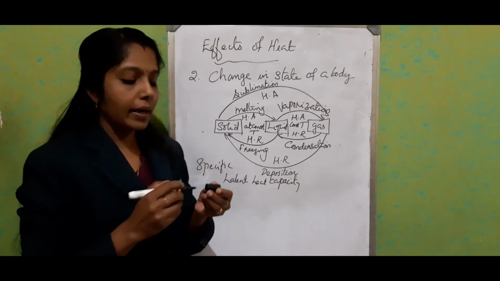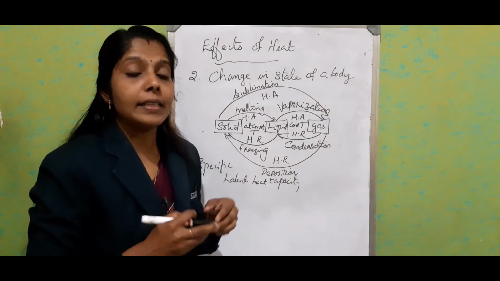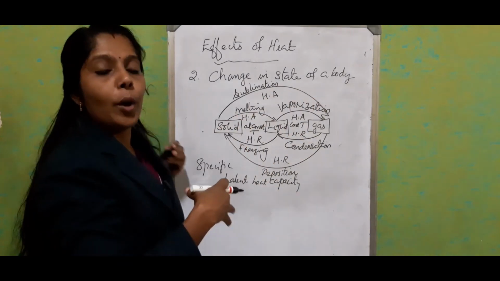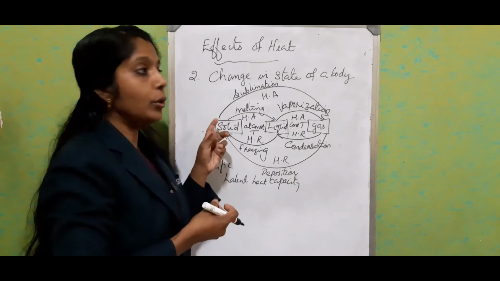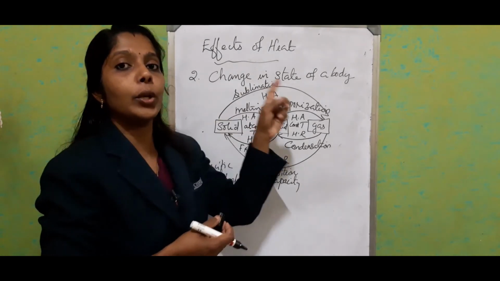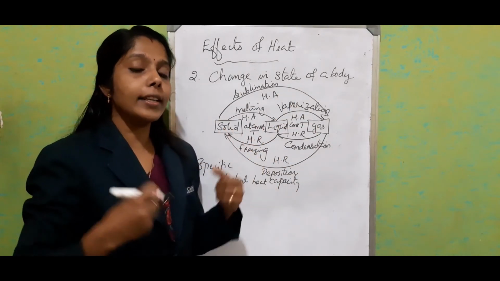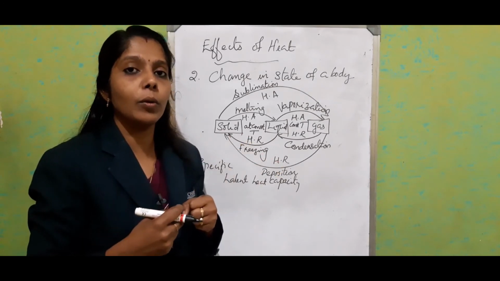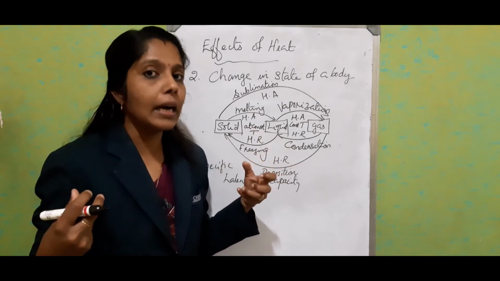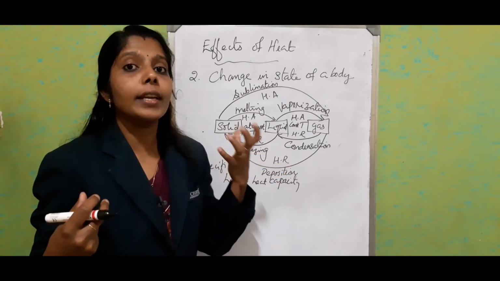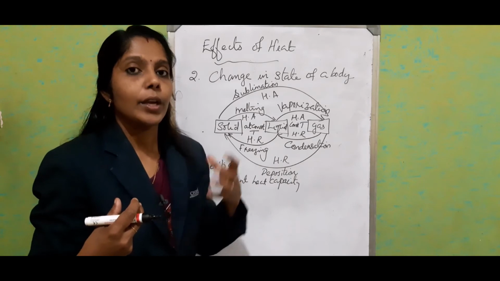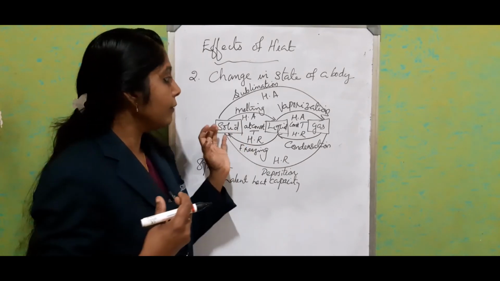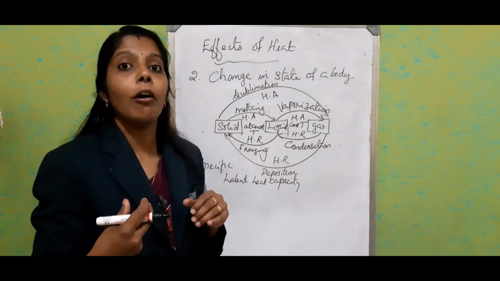That means the energy absorbed is utilized to change from one state to another. When solid changes into liquid, what happens to the attractive force or the position between the molecules? They move apart, so the potential energy varies. The total internal potential energy is responsible for this state change of a body.